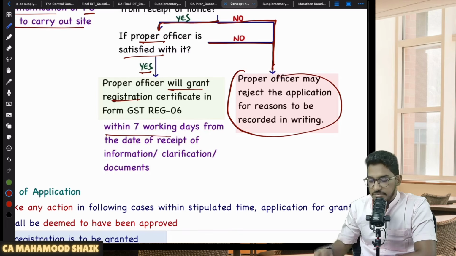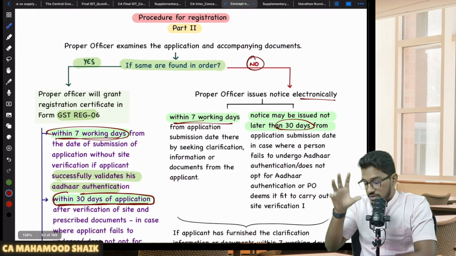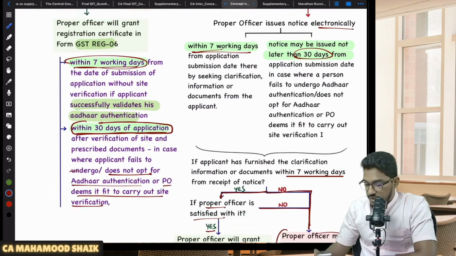Able to understand? Clear and comfortable? So these tentative timelines you have to remember. That's all. So this is the procedural formality we will try to cover.